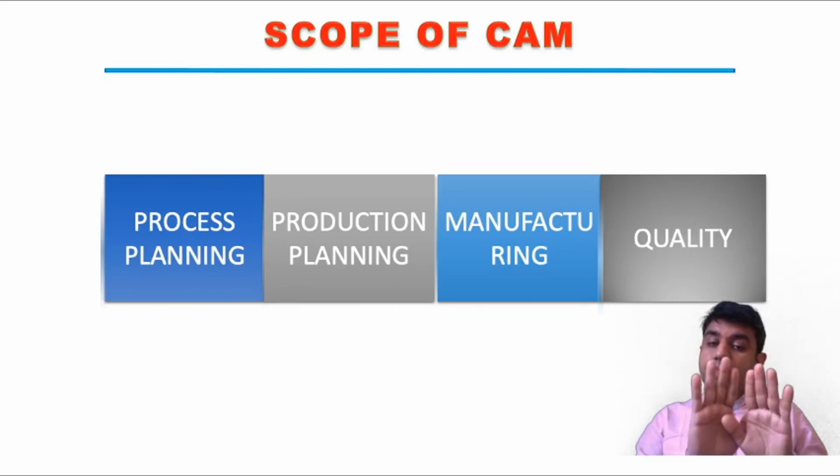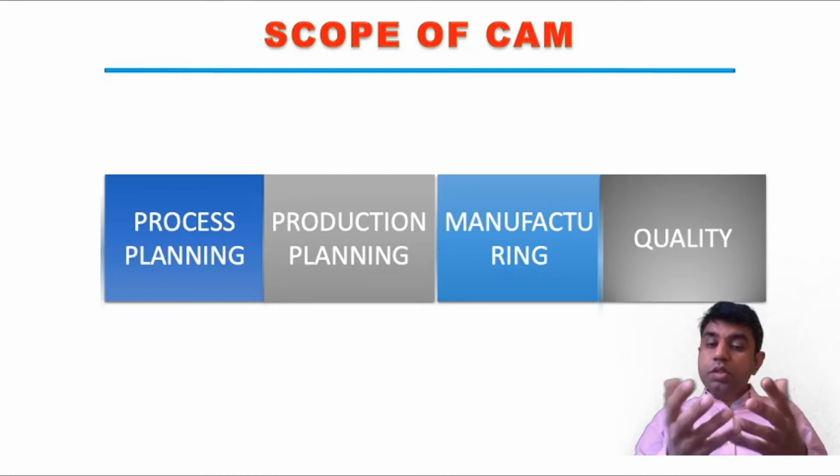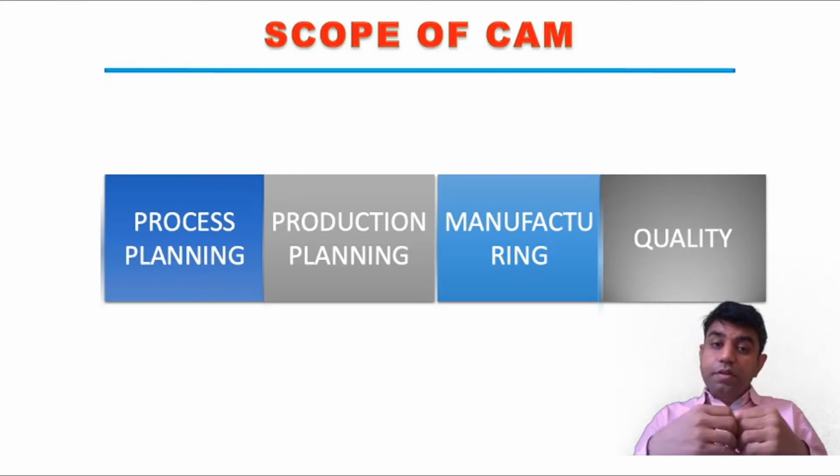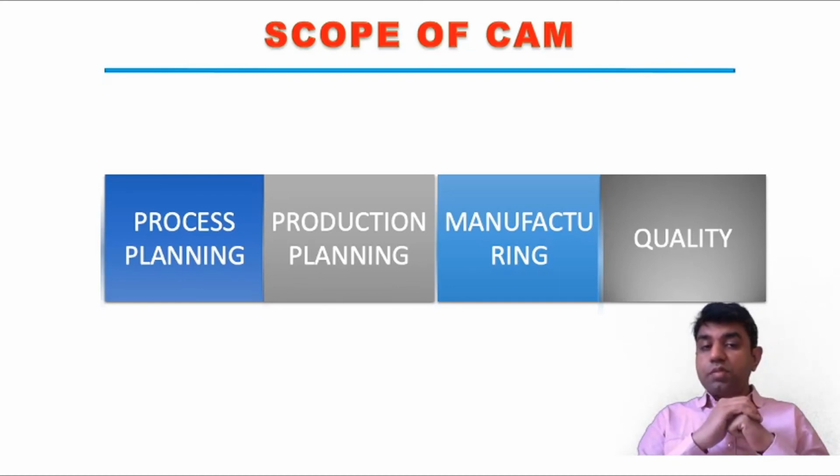This is a bit easy whenever only 5 to 10 components are being produced in a company. But if a manufacturing unit is producing, say, more than 50 parts, it is better to have control over this production planning part, and that is easily achieved with the concept of CAM.